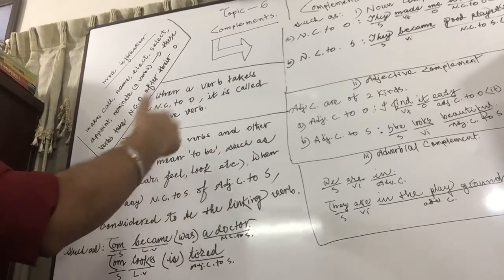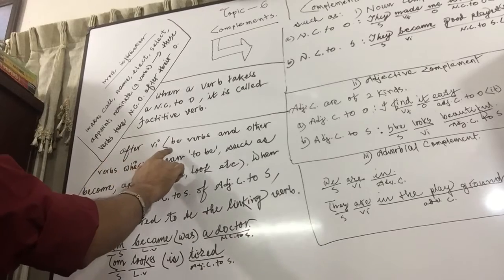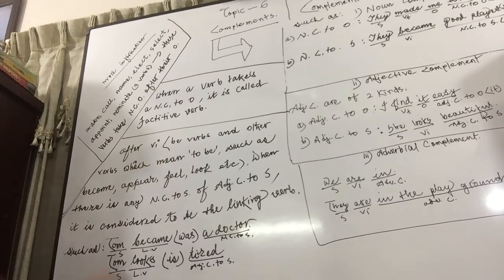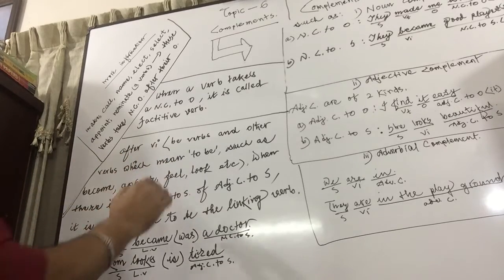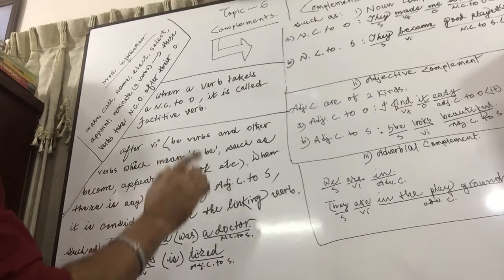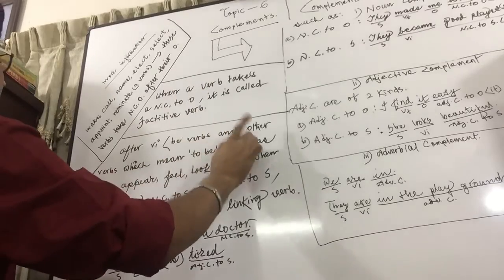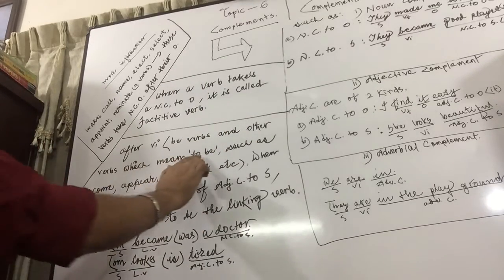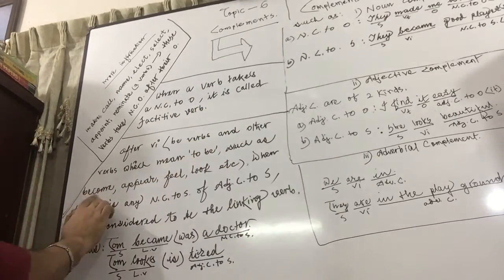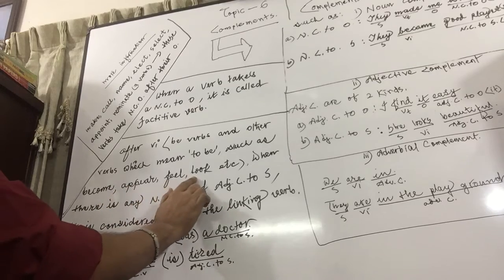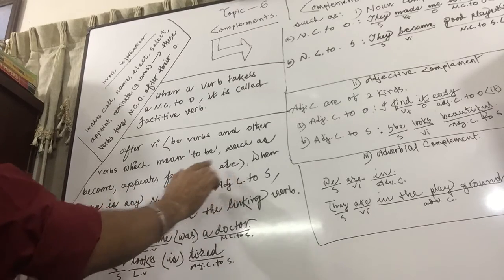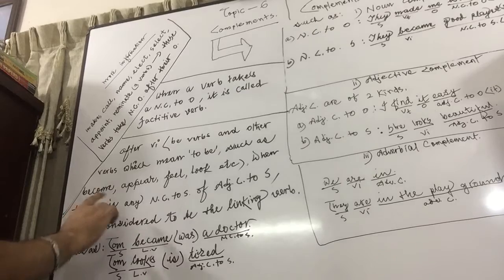After VI, then next one, after VI. Such VI are be verbs and other verbs which mean to be, such as become, appear, feel, look, etc. Become means what? To be.